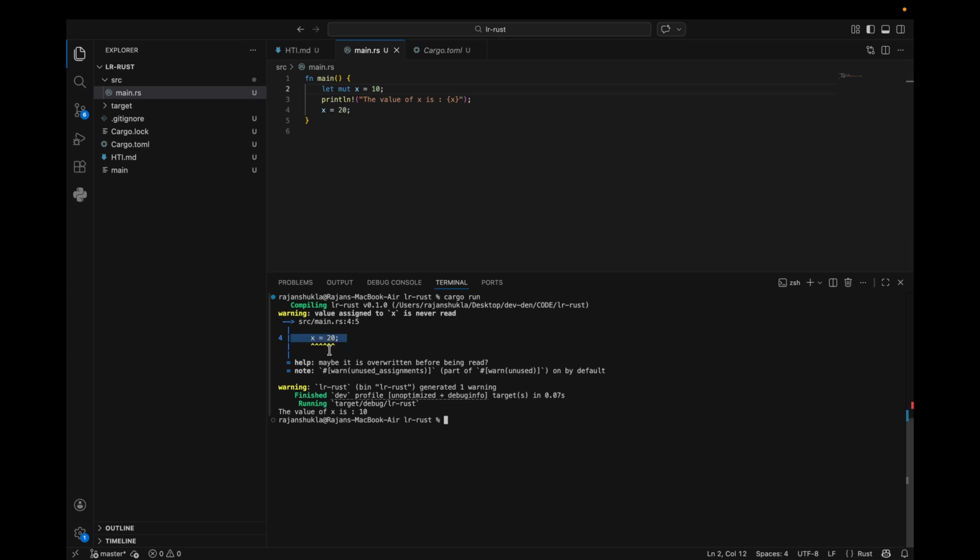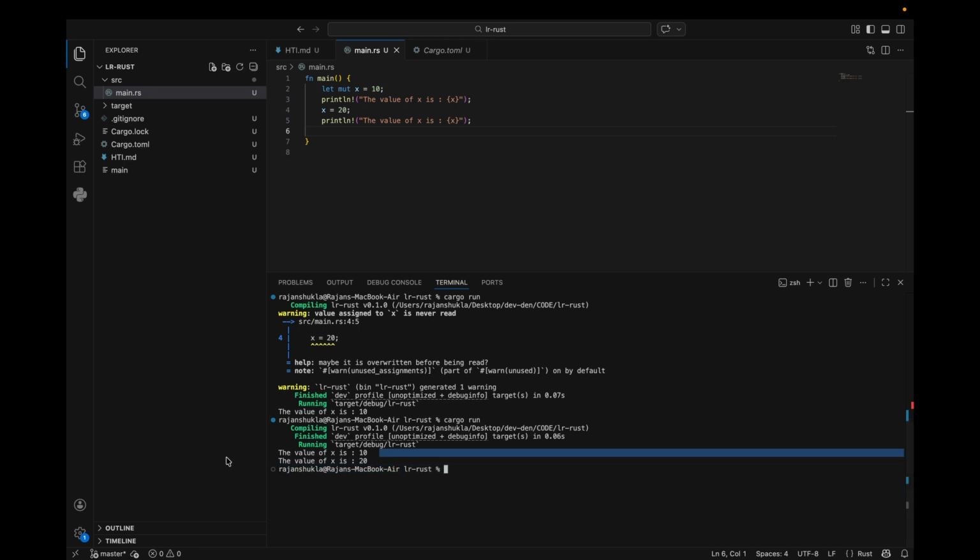It says, x, there's a yellowish warning, a value is assigned and never read. We have read it over here, but we haven't done anything with it. We have just assigned the value. Maybe it is overwritten before. So they are asking us to take some steps over here. And to avoid those warnings, we can do a simple thing. Let's just copy and then paste and again run it. This time you'll see two different values, and that's just perfect.